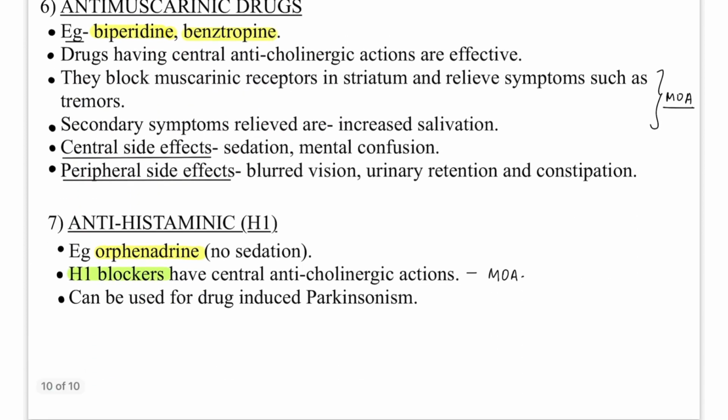Now the last two classes, the ones which decrease acetylcholine, that are antimuscarinic drugs and antihistaminic drugs. So antimuscarinic, examples: piperidine and benztropine. These drugs having central anticholinergic actions are effective. They block the muscarinic receptors in the corpus striatum and relieve symptoms such as tremors. What are the secondary symptoms which are relieved? Increased salivation. Now the central side effects are sedation and mental confusion, and the peripheral ones are blurred vision, urinary retention, and constipation.